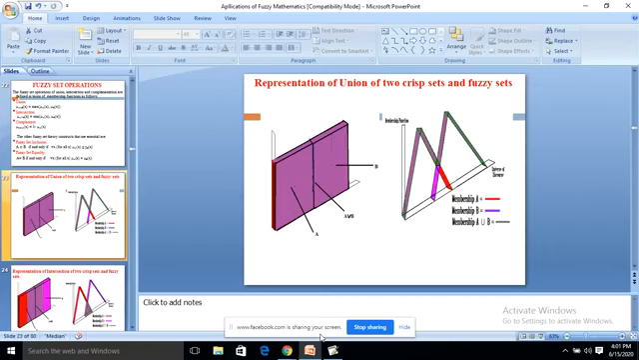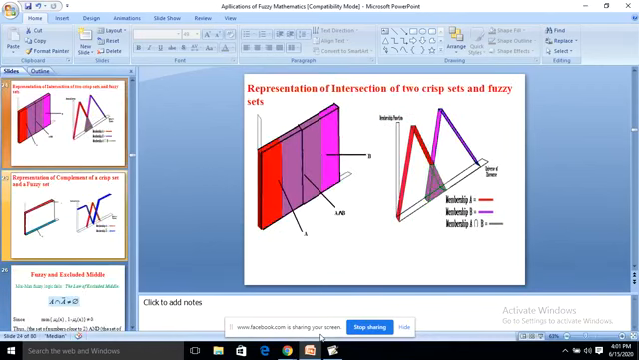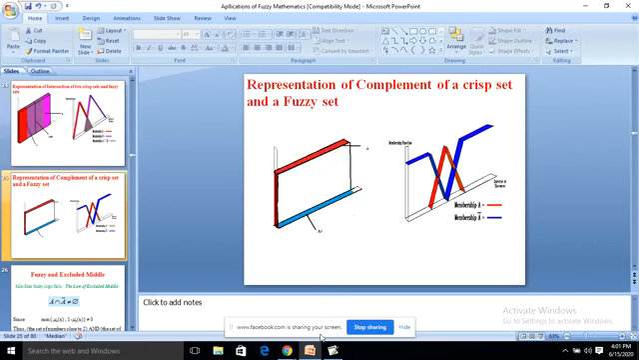The union, so we have to consider both the regions. So it is shown in the picture. And next is fuzzy intersection. It is also likewise A intersection B is given, and here in the fuzzy the common place is represented as A intersection B. Fuzzy complement, it is a strip like form.